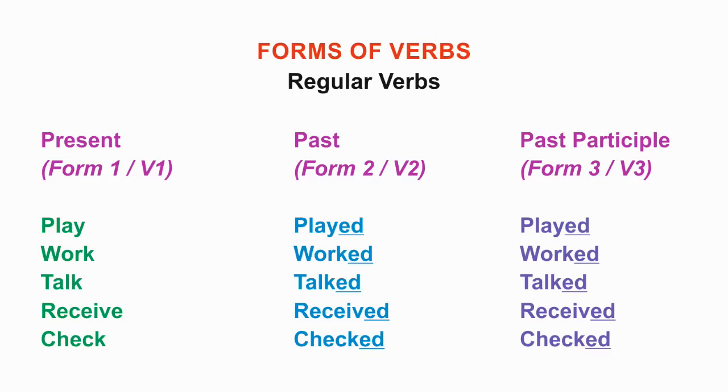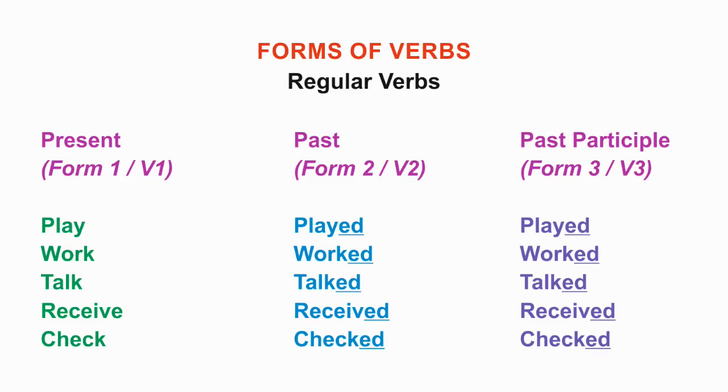Let's now move on to the forms of verbs. Actually, every verb has three forms, which are present, past, and past participle. The present of the verb is known as form 1 or V1. Past of the verb is known as form 2 or V2. Past participle of the verb is known as form 3.